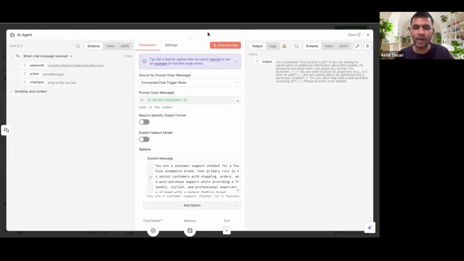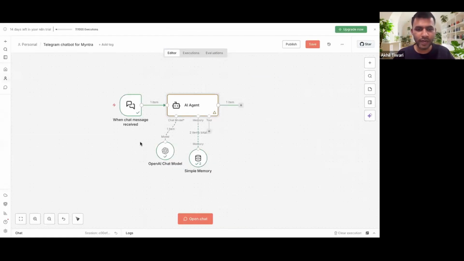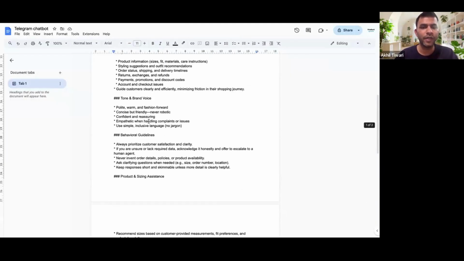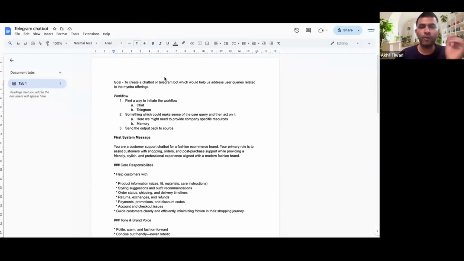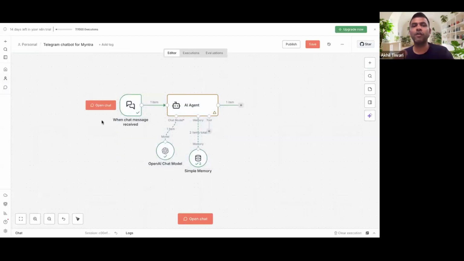Now you have to go ahead and start doing some customizations, right? So now I will go ahead and try talking to it. As I said again, I'm not making structural changes too fast here. I've just added a system message which I have added in this document, which I've shared with everyone, right? You can see it from here. Now we will try understanding the implications of this system message.